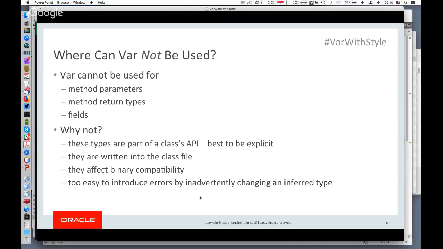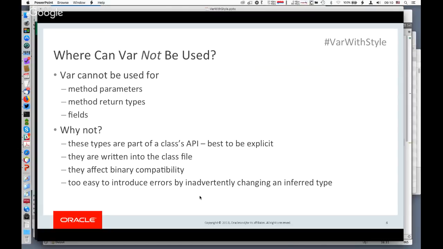So you can, without too much effort, start to imagine how, if you're editing a source file and something like a method return type were inferred, you might be editing the method body and accidentally change the return type of a method.